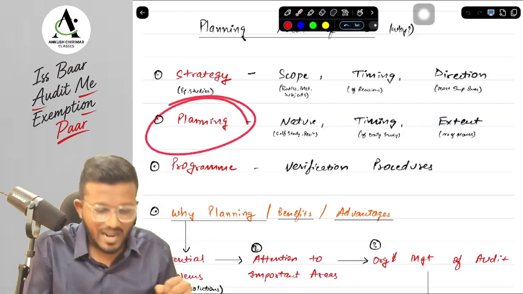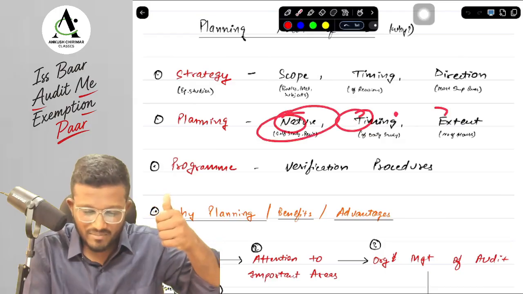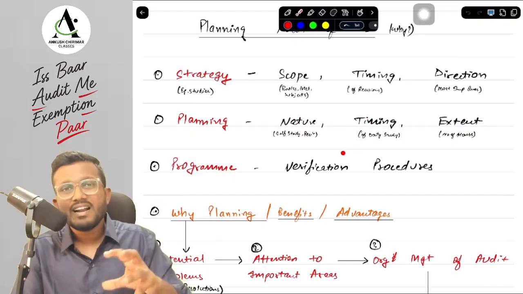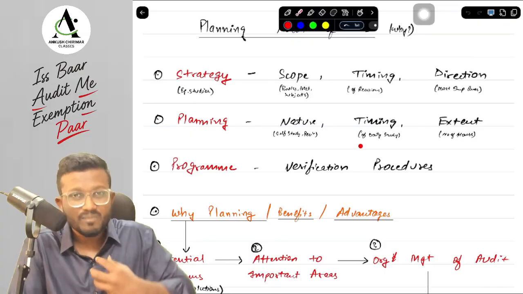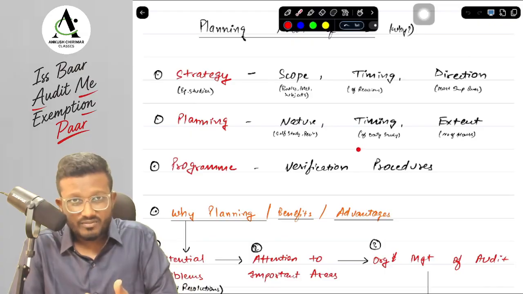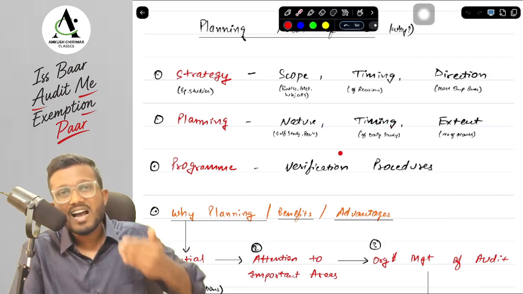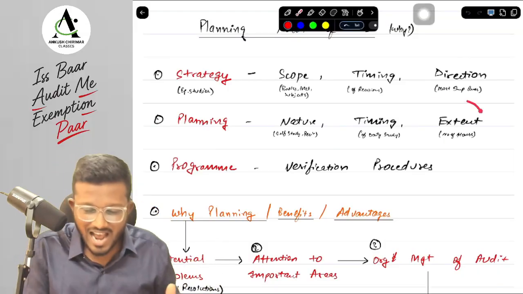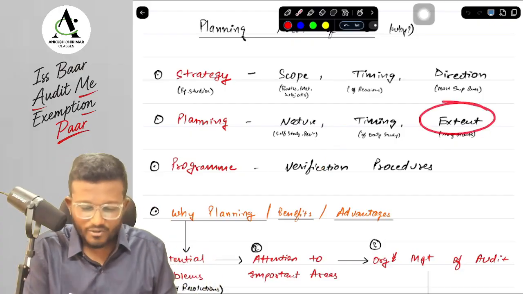In terms of planning, we have three keywords, that is NTE, that is nature, timing and extent of audit procedures, which constitutes the audit plan. Now here, in terms of studies, how can we understand nature? Whether we will be doing more self-study, more revision videos, how many revisions we will be doing, everything is covered in terms of nature of doing the study. Timing means what, sir? Daily, how much you will be studying, what time you will be doing what, that is your daily routine plan. And in terms of extent, how many hours you are going to study each day, that is the extent of your audit plan.